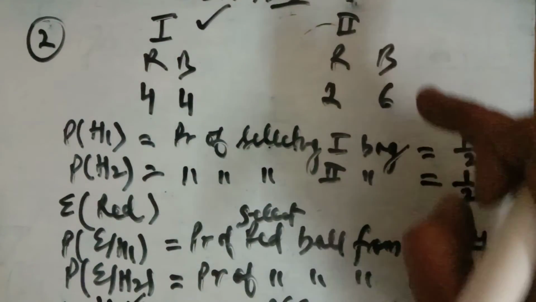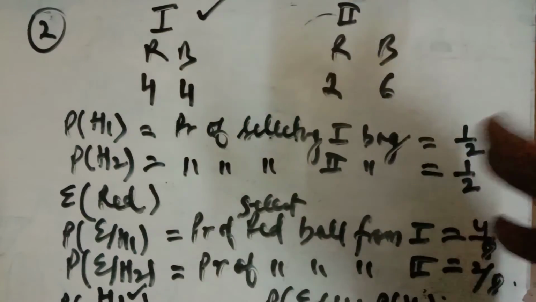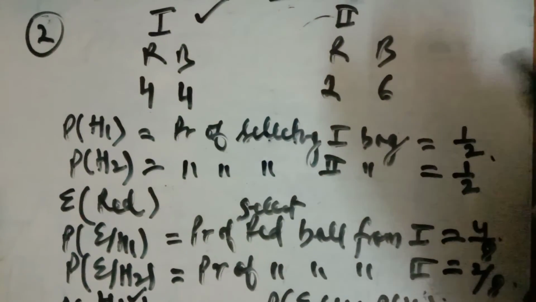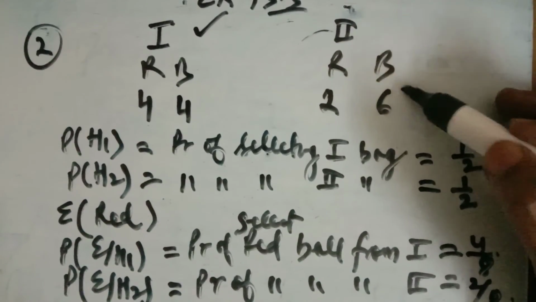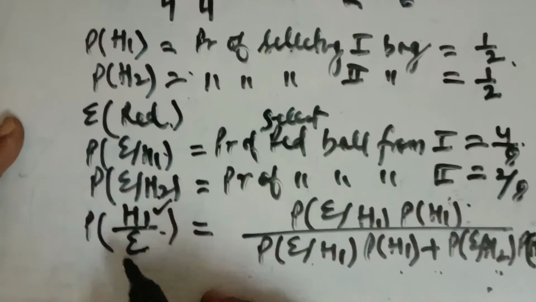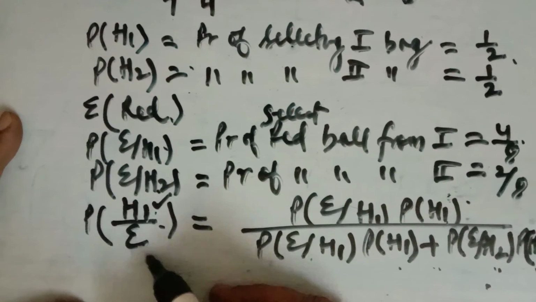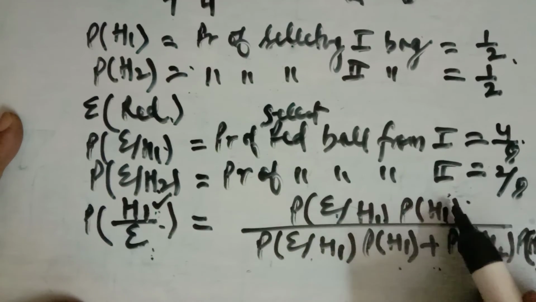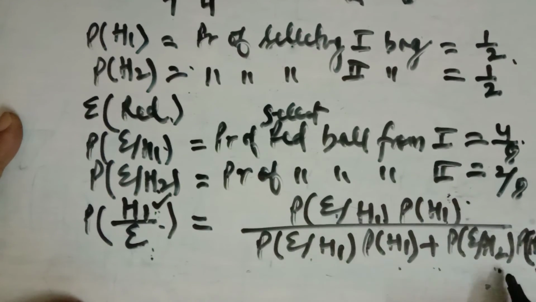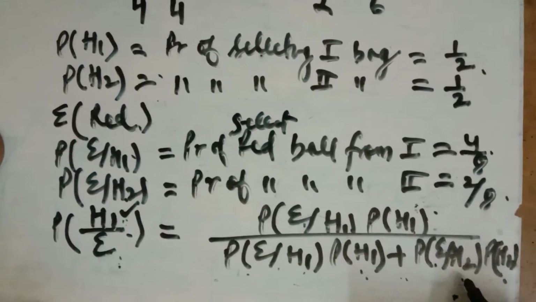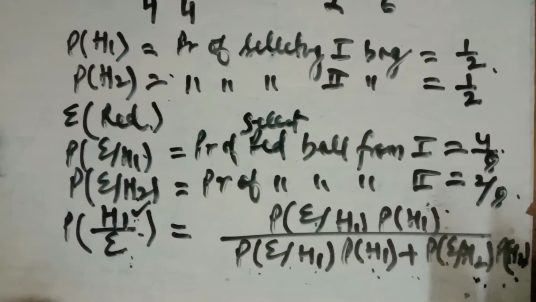अगर आपको second, if it is given that we have taken out a ball and it is found to be red, then what is the probability that it is drawn from the bag second? Then this step, this step, this step, this step will remain the same. Here you have to find H2 upon E. So according to that, it will be E upon H2 into probability of H2. The denominator will remain the same: E upon H1 into probability of H1, E upon H2 into probability of H2, and so on.